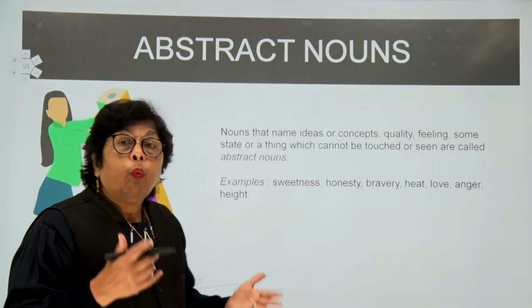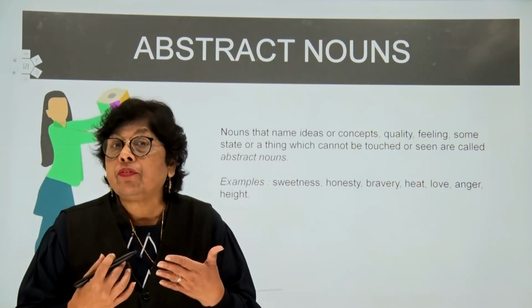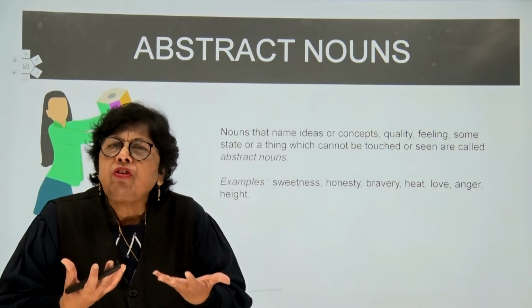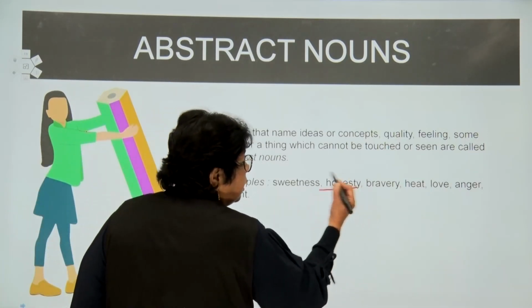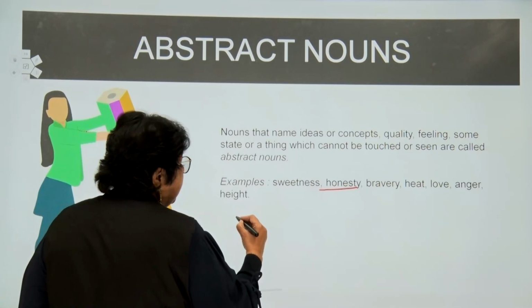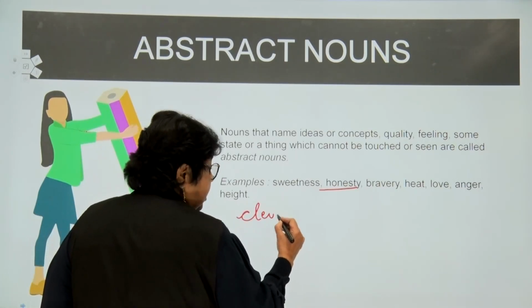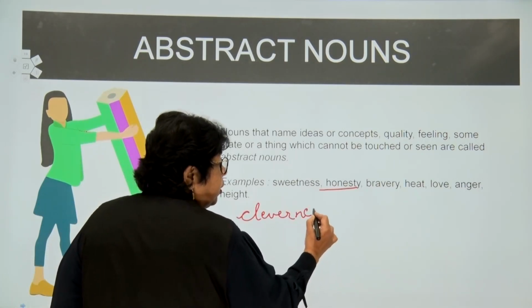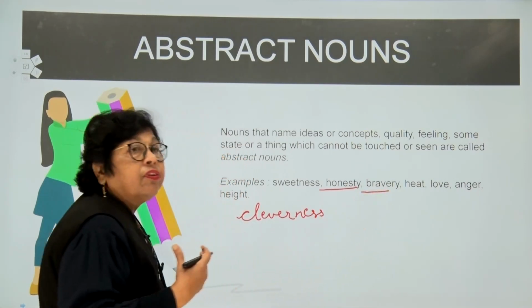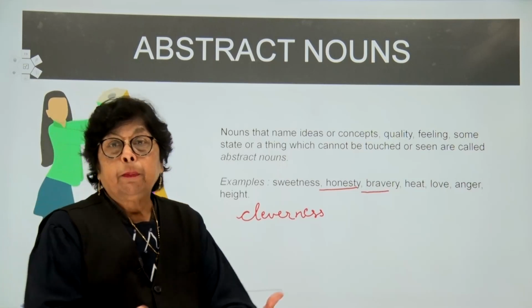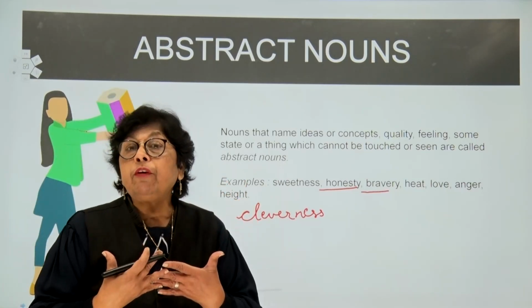Now, children, when I am talking about words which have a particular quality in them, for example, you have honesty. This boy is very clever, so I can see his cleverness. Children, I can see the bravery in a person. I can see the love in a person. The person is showing me so much love and affection.